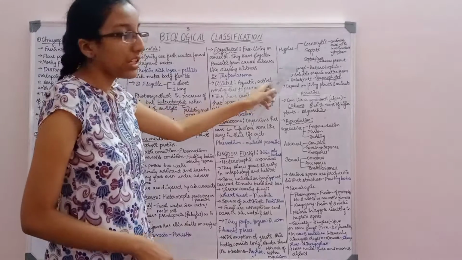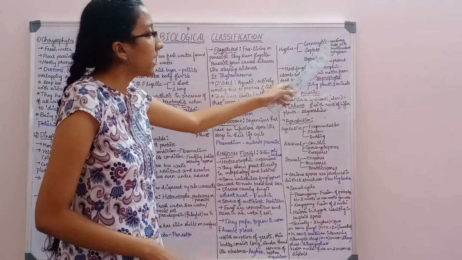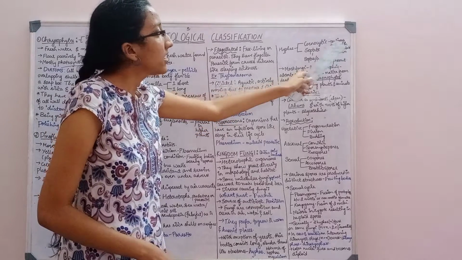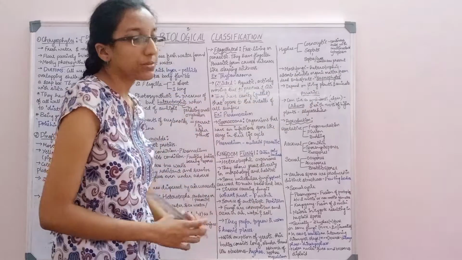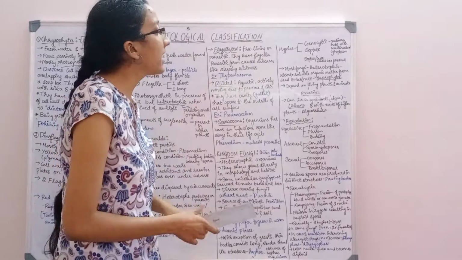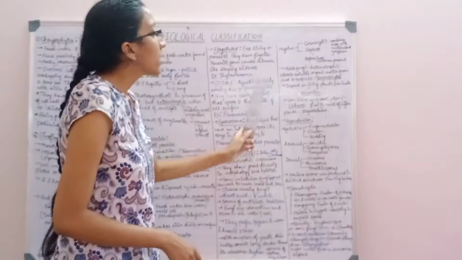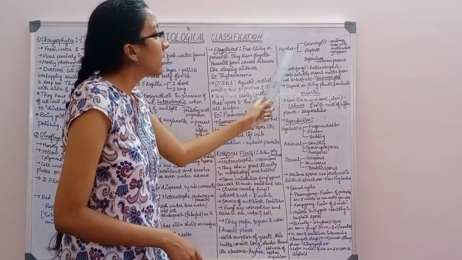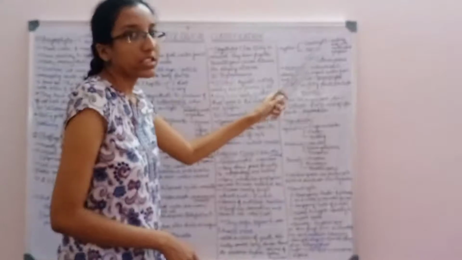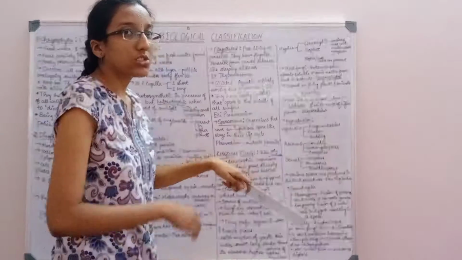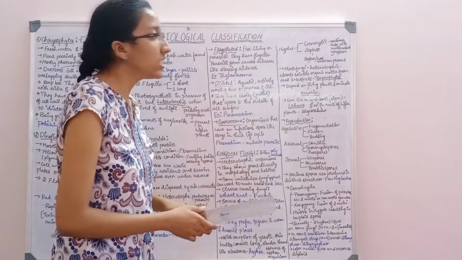Next, hyphae can be coenocytic or septate. Coenocytic means a continuous tube with multinucleated cytoplasm. Septate means septa or cross walls are present. On the basis of this, we also get the next classifications.